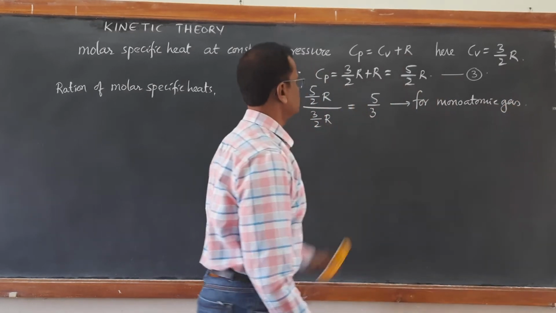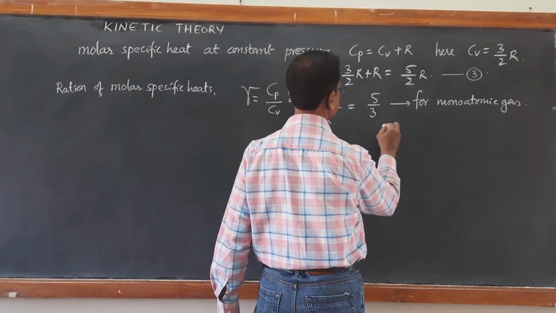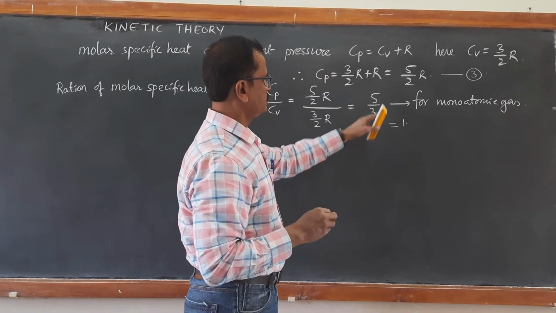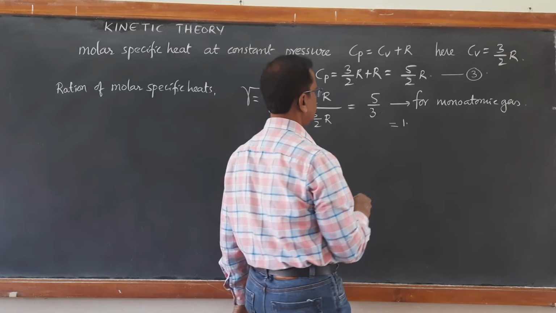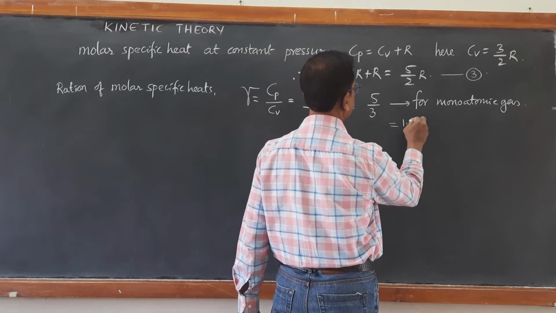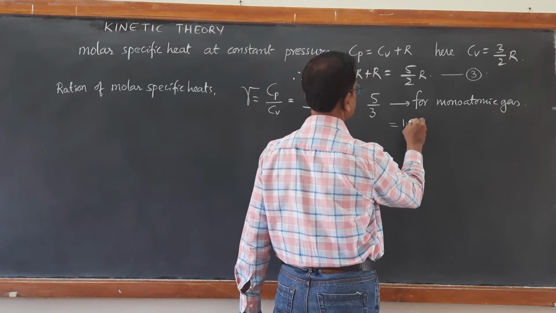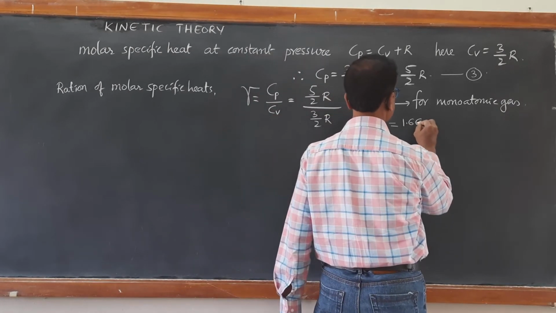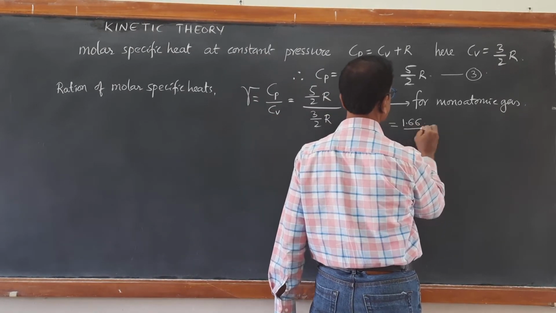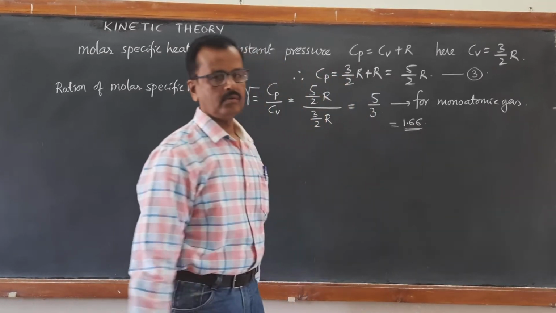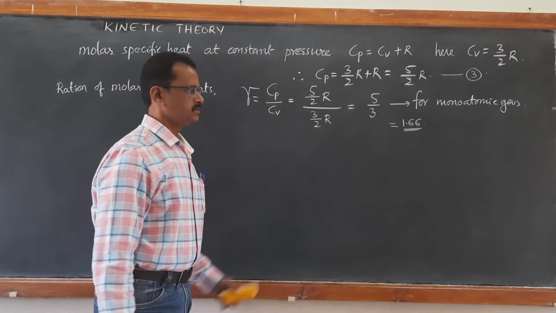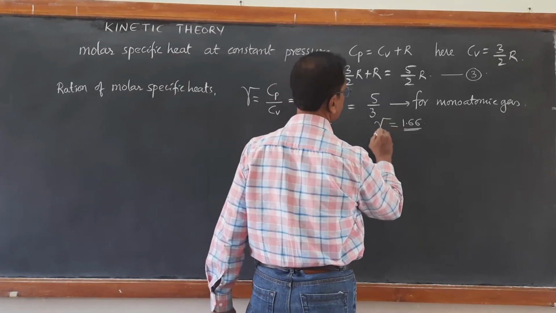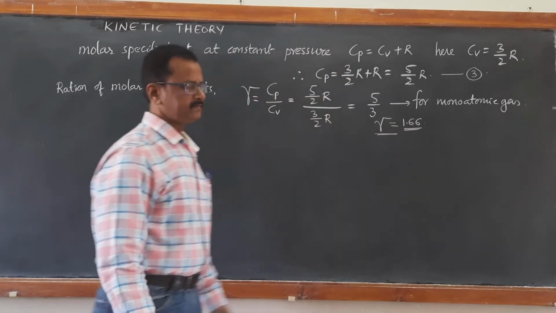If you calculate this, it comes out to be 1 point, 3 ones are 3, 2 remains, then 3 sevens are 21, 3 sixes are 18, and again 3 sixes are 18. So you can write 1.66 or 1.67. This can be written as 1.67. This is the gamma value for monoatomic gas.